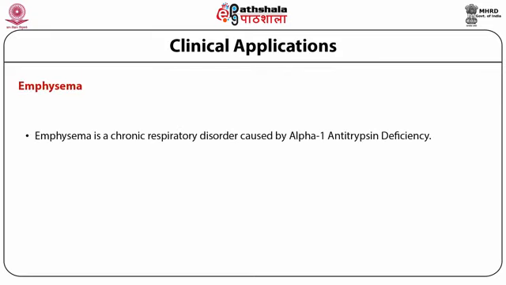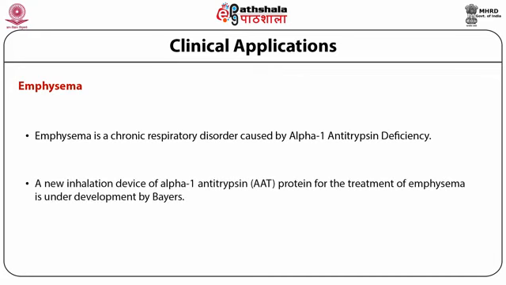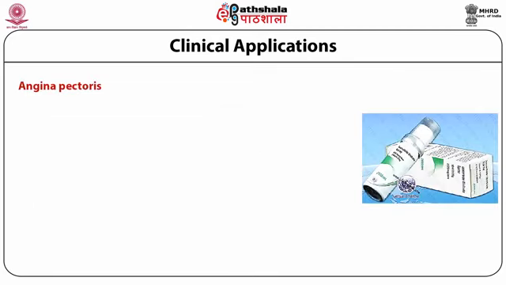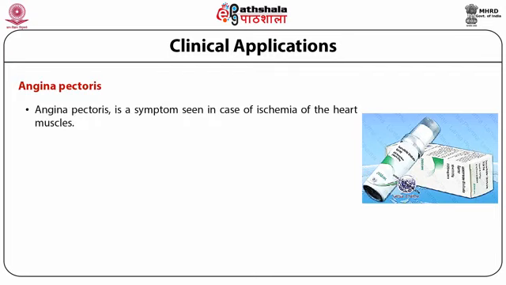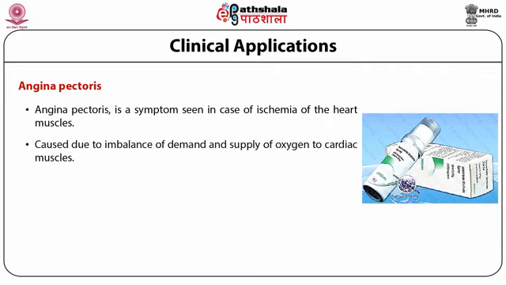Emphysema is a chronic respiratory disorder caused by alpha-1 antitrypsin deficiency. A new inhalation device of alpha-1 antitrypsin protein for the treatment of emphysema is under development of Bayer. Angina pectoris is characterized by chest pain and the symptoms seen in the case of ischemia of the heart muscles, which is caused due to imbalance of demand and supply of oxygen to the cardiac muscles.